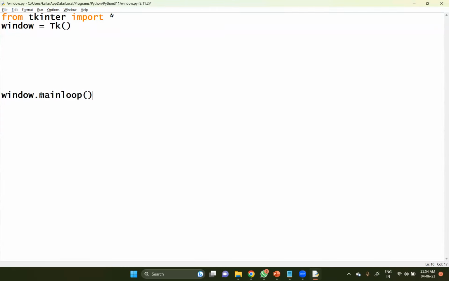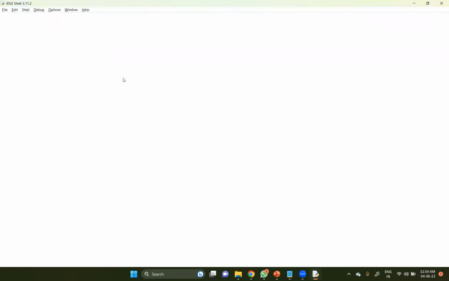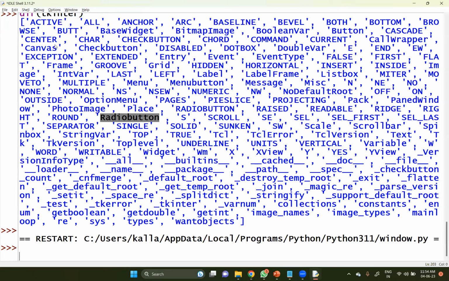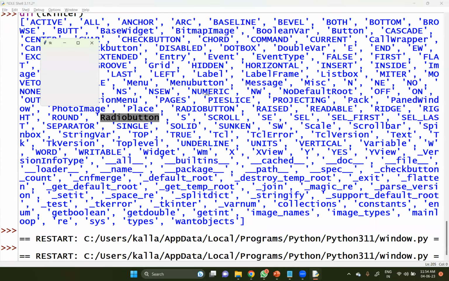So main loop is one of the methods which is available for Tk. Therefore, this particular command will be executed continuously. It must be executed continuously. So here you could write whatever remaining activities are required. For example, let me execute this one for a while again. So if you see this one here, it could be displayed.